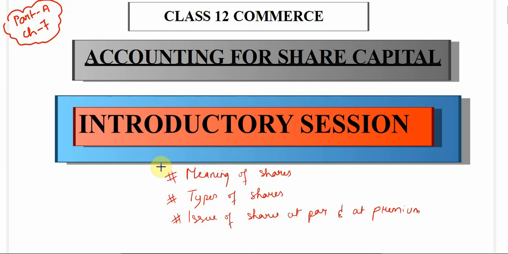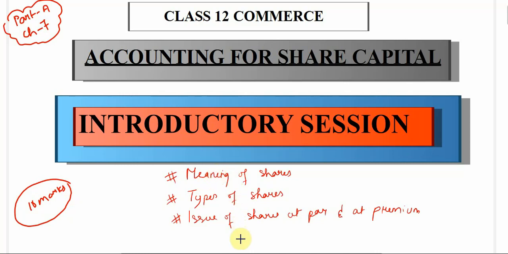If you are an NBSE student, then you get a practical question from this chapter in your final examination for 10 marks, so I can say that this chapter carries a high weightage of marks. This session is going to be an introductory session, and this chapter is a bit vast, so it will take us more time to cover.